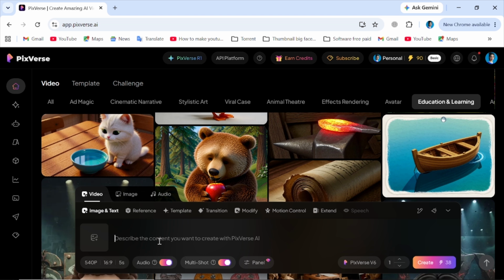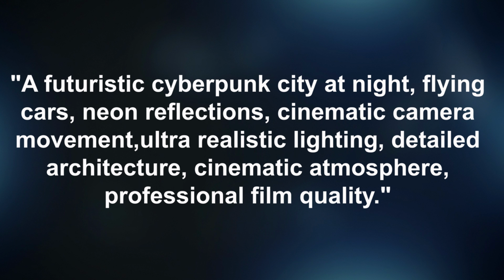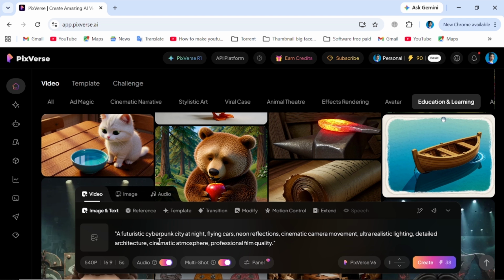Let's start with a simple concept. I want to create a futuristic cyberpunk city filled with flying vehicles, neon lights, cinematic camera movements, and a highly realistic atmosphere. Normally, bringing something like this to life would require advanced editing skills, expensive software, and a lot of production time. But here's how I do it with PixVerse.